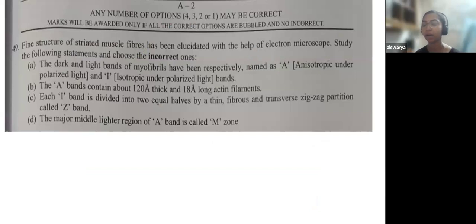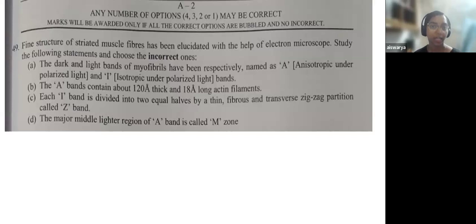Here, there is no negative mark. But if you do not mark all the correct answers, you won't be awarded any marks. If there are 3 correct options and you only mark 2, you won't be given any mark. If you mark all 3, only then will you be given the mark, because there is no negative mark in this portion.